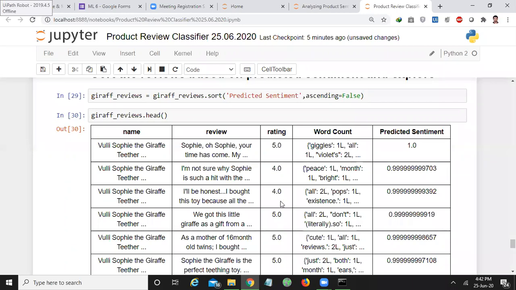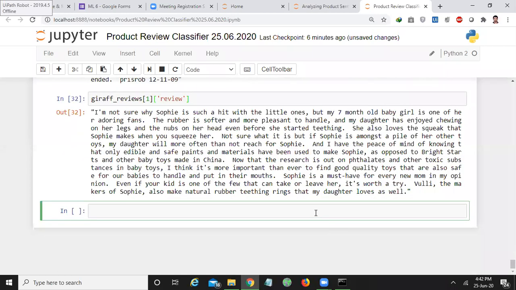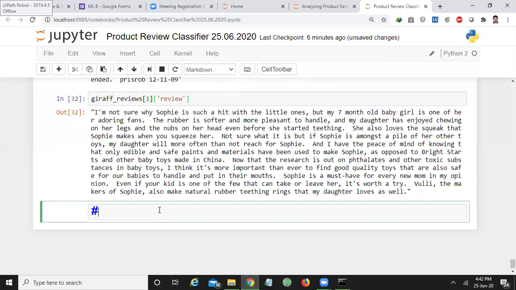Here I can find the first records. In the first and foremost records, I can find all the positively sentimented reviews. If I go to the bottom, then they are negatively reviewed. For example, let us see some negatively reviewed statements. For that, what I will do is negative reviews.